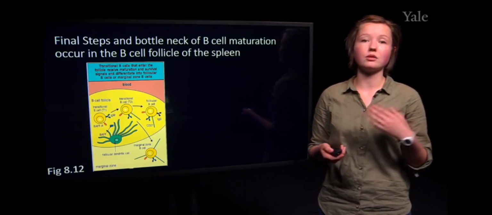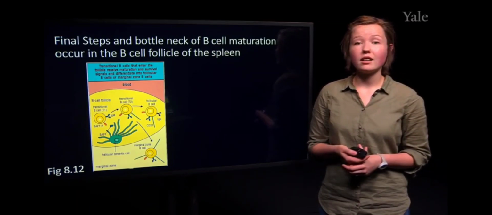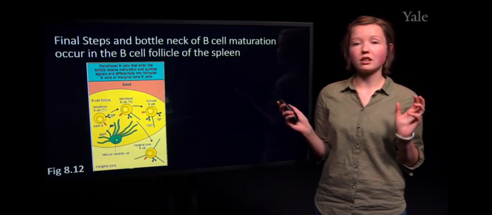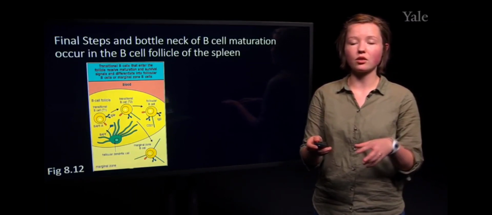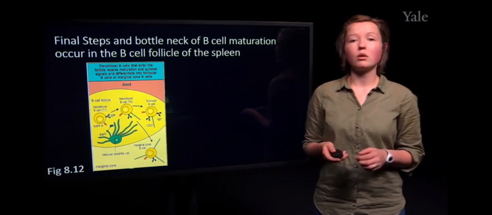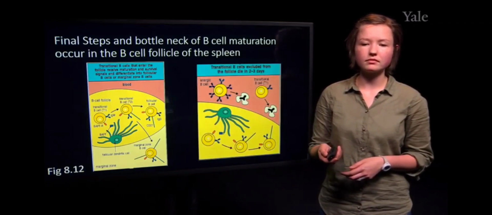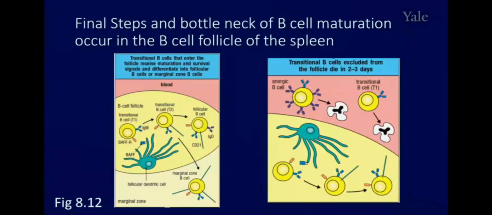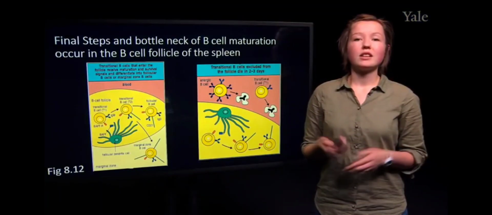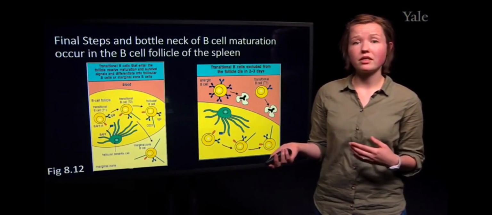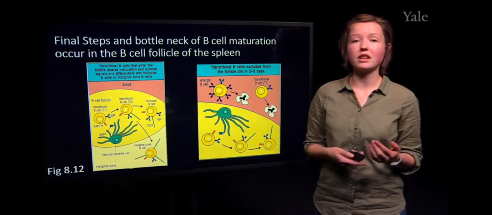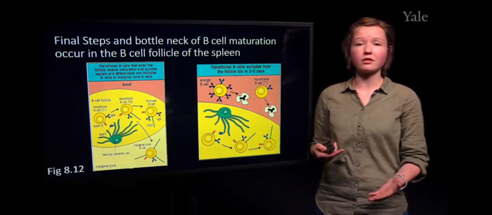But this is a very competitive environment in which all the B cells are trying to cluster towards the follicular dendritic cells, so the ones that are pushed towards the outside will eventually die, which is another bottleneck in terms of B cell development. And this is the stage at which a lot of these anergic cells are not able to compete with other B cells. And so oftentimes the anergic cells will die at this last stage. Even though they were able to interact with some self-antigens, they're not able to be competitive enough to receive this BAFF receptor signaling, which is necessary for their survival.